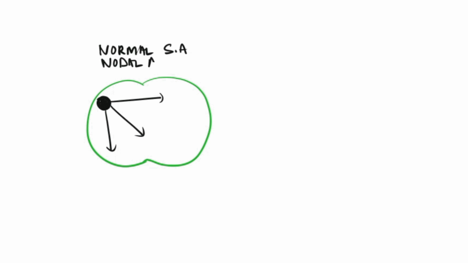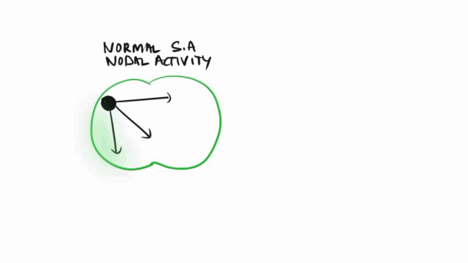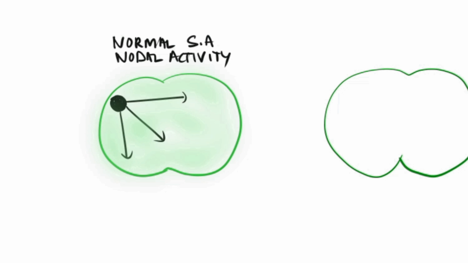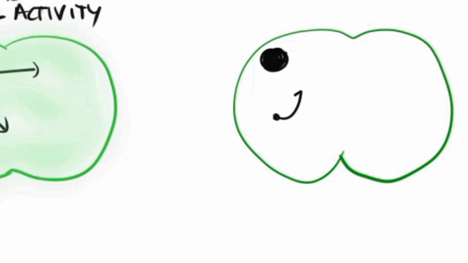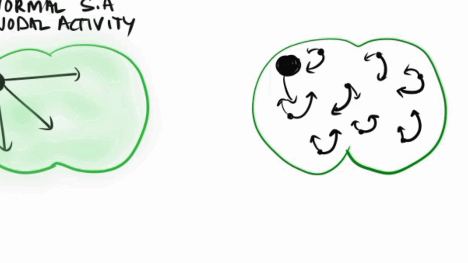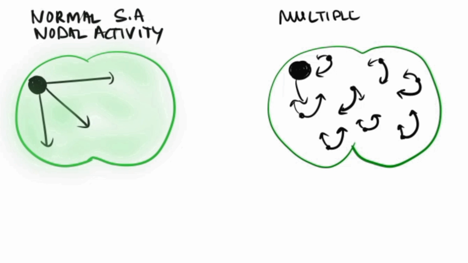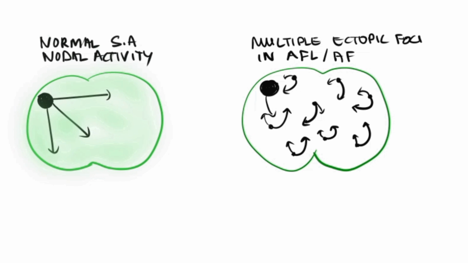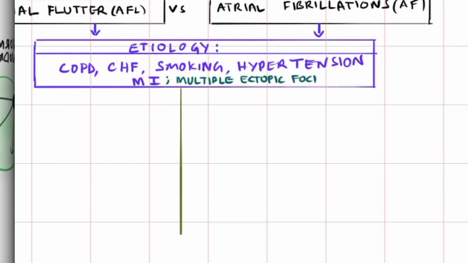In normal circumstances, the SA node leads the whole conducting system of the heart and has normal activity. Whereas in atrial flutter or fibrillation, multiple ectopic foci lead to the atrial arrhythmia. These are the differences between normal and abnormal flutter or fibrillation.